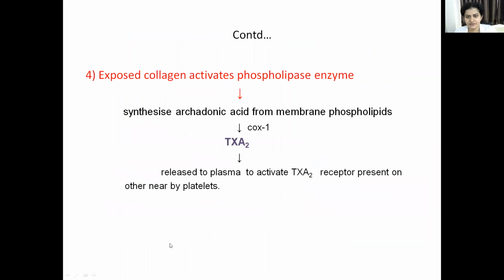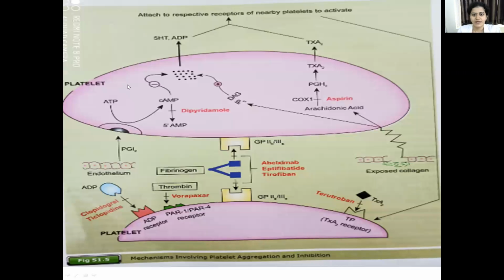I shall explain in this diagram. See, in this diagram you will know. This green color is the plasma and this is the platelets. So what happens? See, in this diagram, this is the endothelium. It is not damaged. This is the normal endothelium. So in normal vascular endothelium, what happens? They synthesize PGI2, prostaglandin I2. And this prostaglandin I2, after getting synthesized from endothelium, gets released to the plasma.